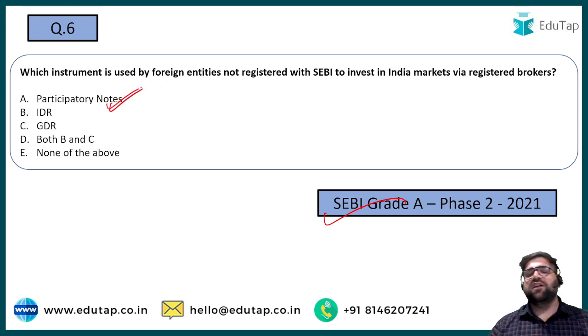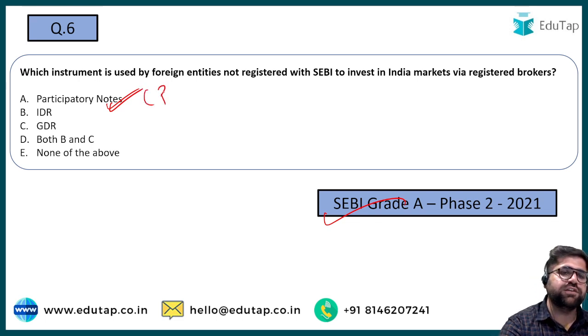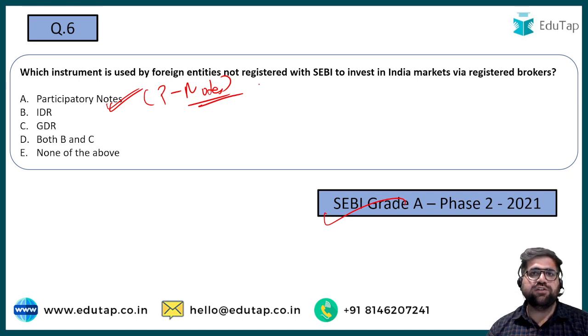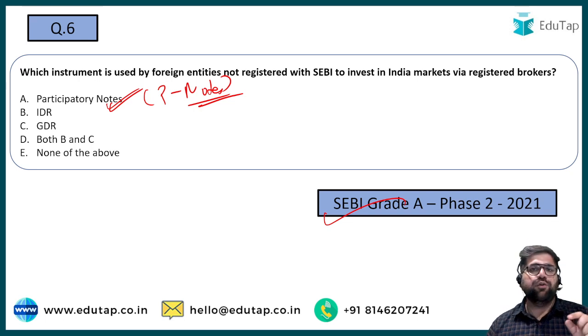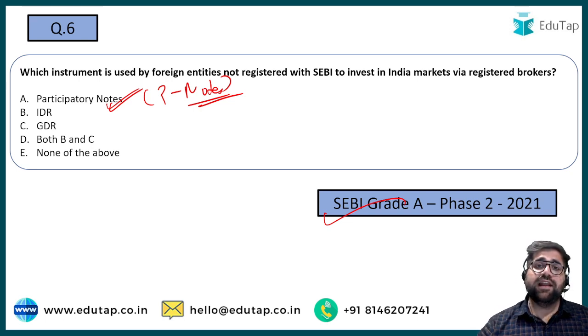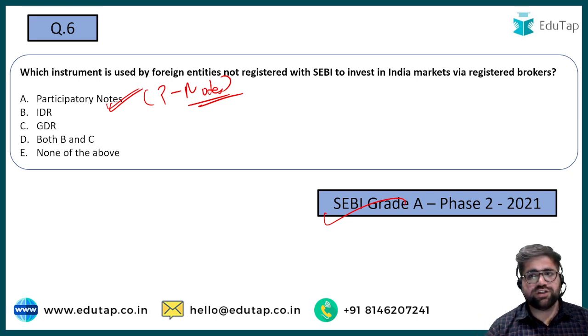Why will the answer be participatory notes? These participatory notes are also known as P notes. Now what are these participatory notes? For example, if today someone from the USA wanted to invest in Indian markets, there are different ways via which he can invest, but in most of the ways he would require a registration in India. Registration, I mean that he will get his demat account opened in India, or he will get a broker in India, and then the broker will ask certain questions like what is your total income and so on and so forth.